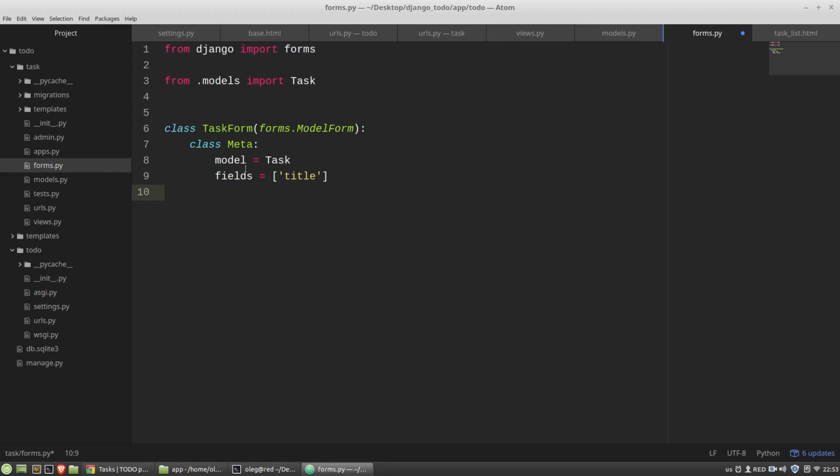Django will generate an HTML form for the task model, and that is why the model variable refers to the Task model. And my HTML form will have only one field that I want to fill manually. That's the title field. And in the widgets dictionary, I want to set the CSS class to the input field of the form.